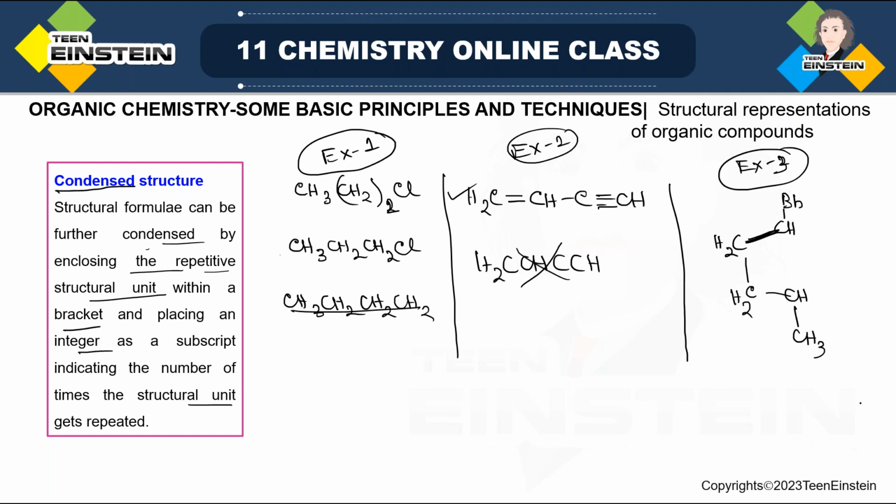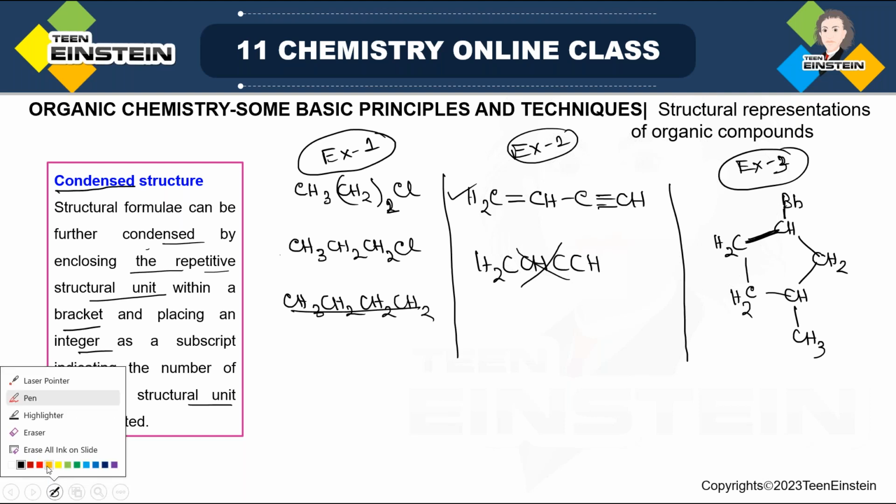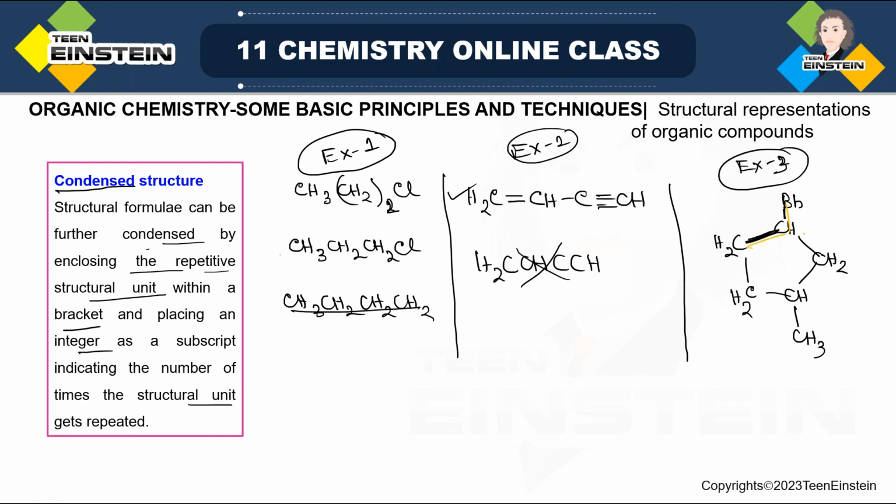But see how I am writing the CH3, just as if a group. Then one more CH2. Okay, let me use a separate color. For these parts, we have to draw a line. We don't have any other option. But see, these groups are written as CH2.